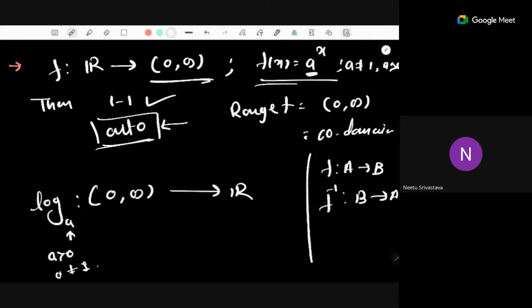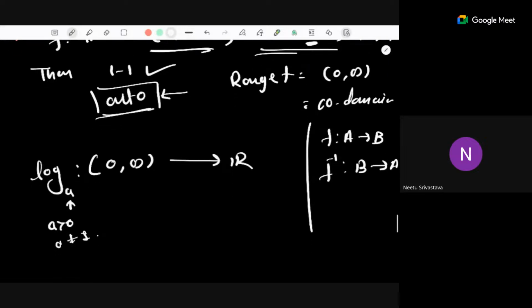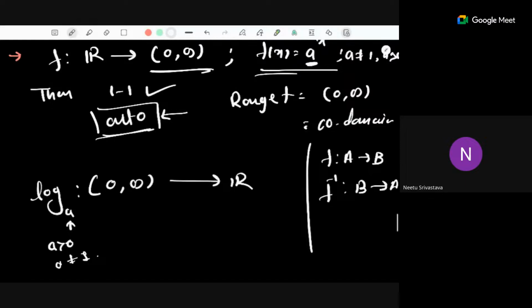Okay, so I am defining the inverse of this function a to the power x with the codomain shrunk to 0 to infinity. Now it becomes one-one and onto both. So I can define the inverse, and that inverse is denoted by log base a. The properties of a are that a could be any fixed real number. First we'll fix a and then we'll talk about log. In both cases, first we'll fix some value of a and then we'll talk about the function. So the value of a could be taken as any positive number not equal to 1.